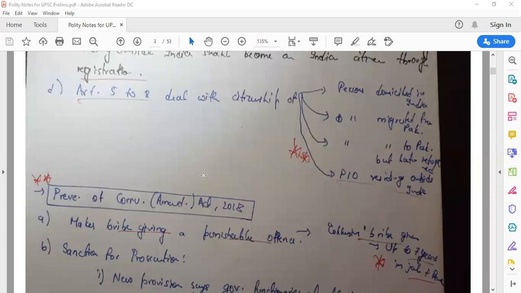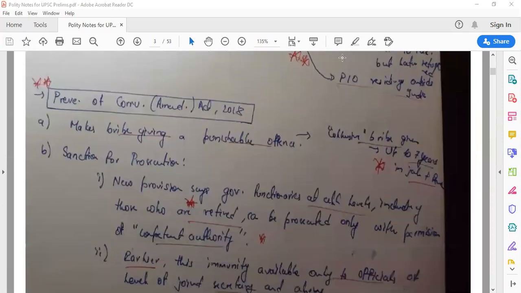Now let's talk about certain more things. So these are the notes which I made. Again, the Prevention of Corruption Amendment Act 2018 was enacted, and this was also very interesting, because there were certain changes made from the earlier PCA Act. So what are the changes? First of all, it makes bribe giving a punishable offense.